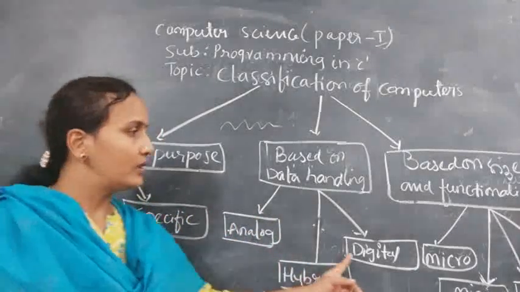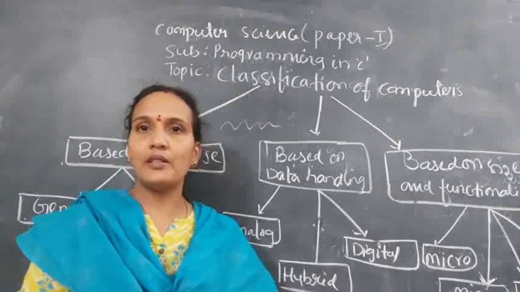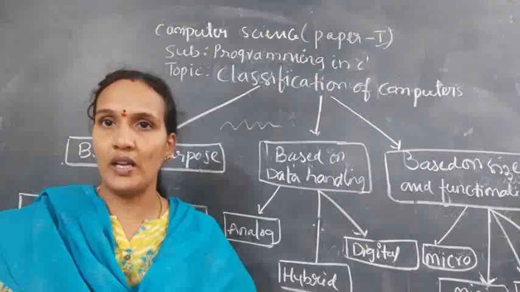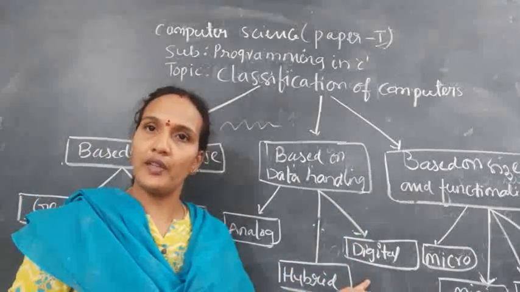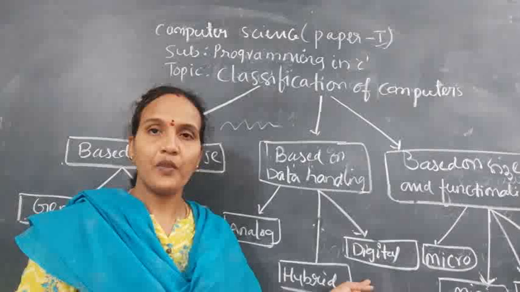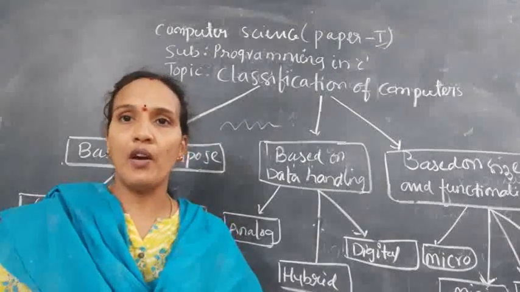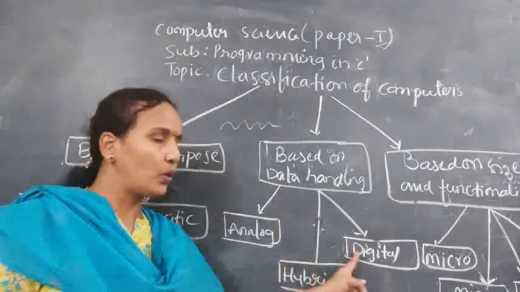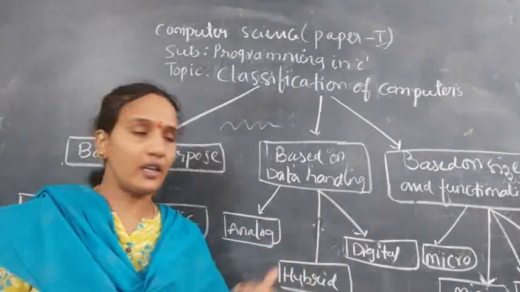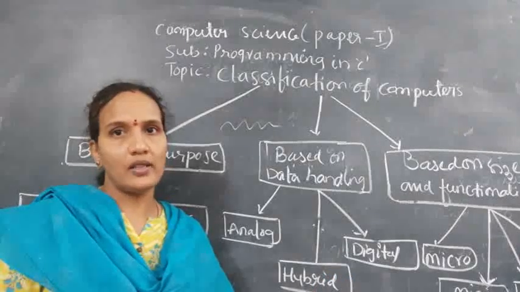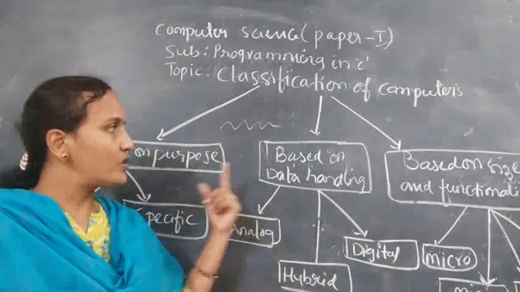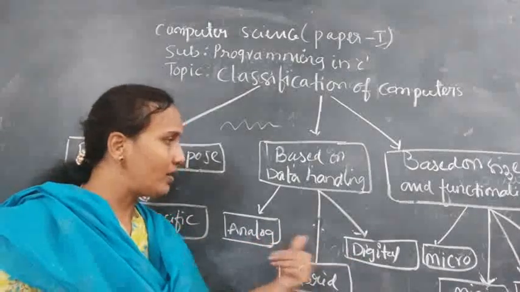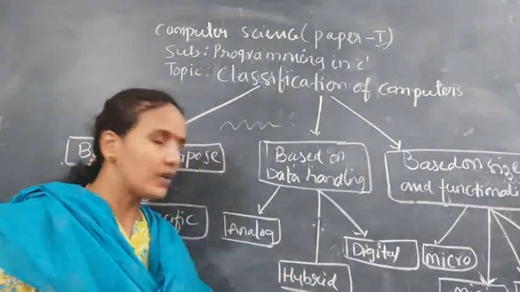Next, digital. Whatever system where the data is stored in a digital format, like zeros and ones, comes under digital. Whatever computer we are using comes under digital only, meaning the data is stored in the form of binary digits. Next, hybrid. If any system is storing data in both of these formats, that is called a hybrid. So based on data storing, we have three types of computers: analog, digital, and hybrid.